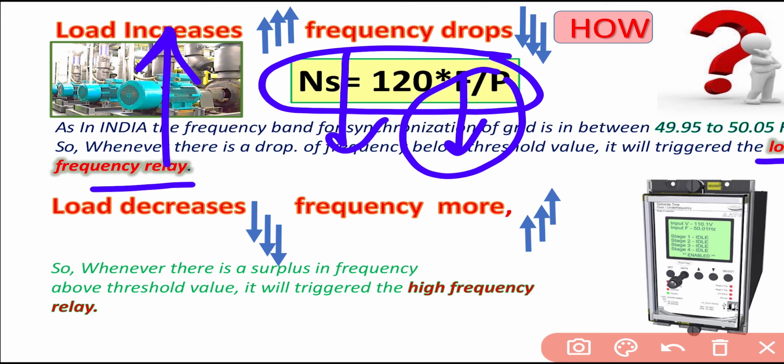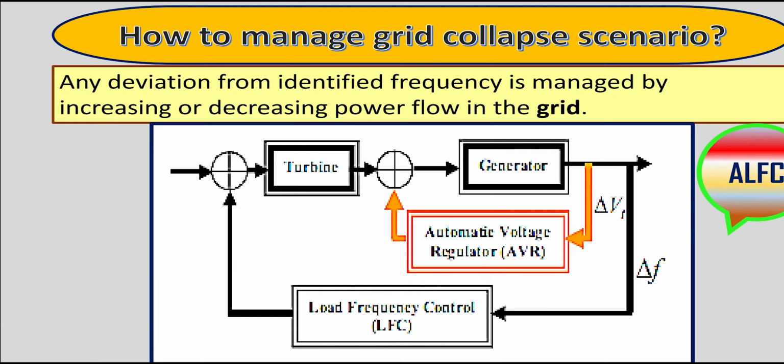Same thing for the frequency increase. But if this scenario continues for some time, it will lead to grid failure. In today's scenario, all the generating stations have the facility to cope with these problems for a shorter duration. But if it happens for a long duration, this leads to grid failure. So this is the way by which grid failure is managed.